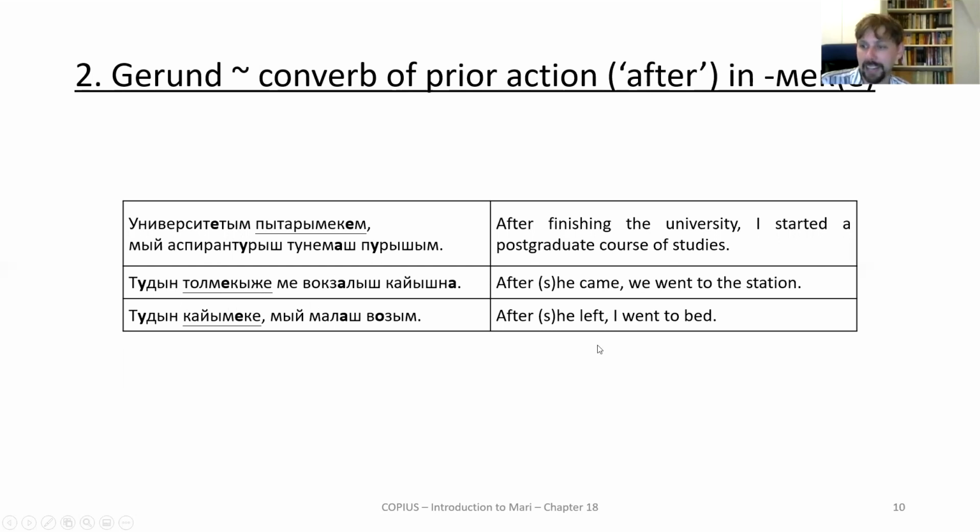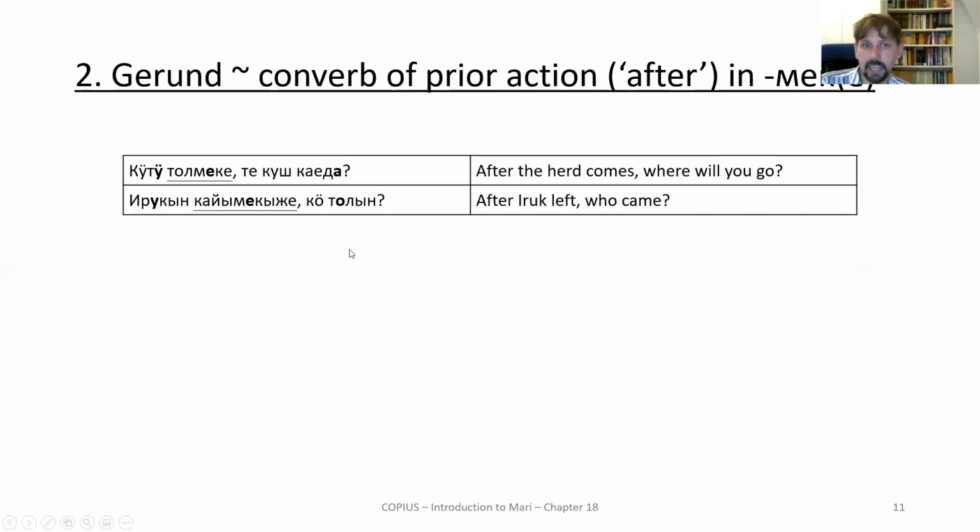This is what's conventional for animate nouns and pronouns. If we have something inanimate, like a herd, okay, I mean, it consists of animate elements, but it's considered an inanimate thing. Then we just have the nominative, and then the gerund with no possessive suffix, after the herd comes. So we have a different system of person marking depending on the person that we're in. It is, however, also possible for animate nouns to have just the nominative and then the unmarked converbial form. But usually you would not have kutun tolmekeje with the genitive of an inanimate noun.